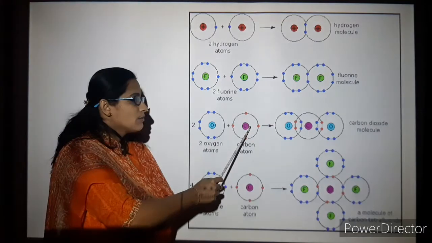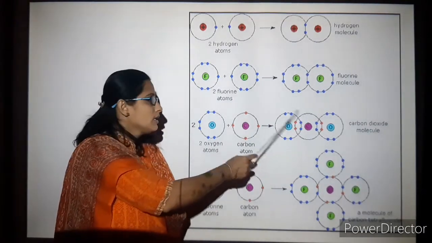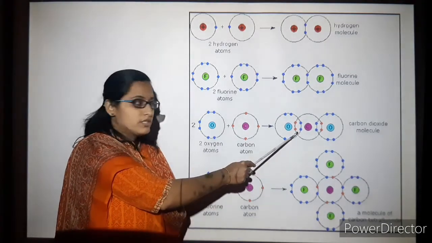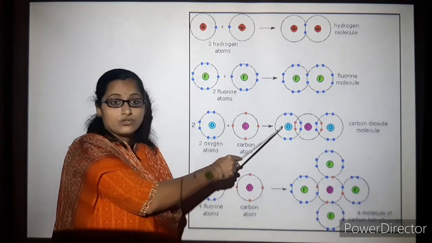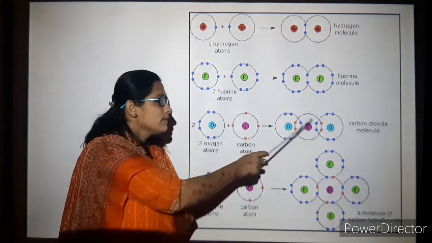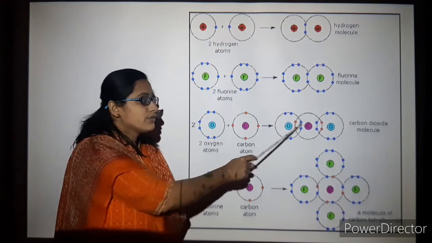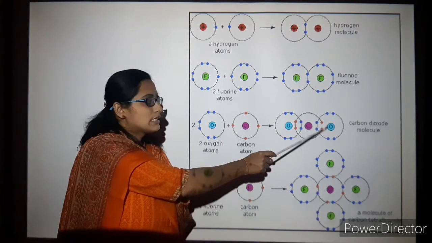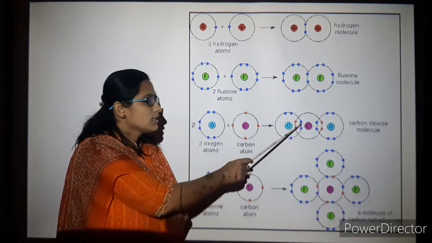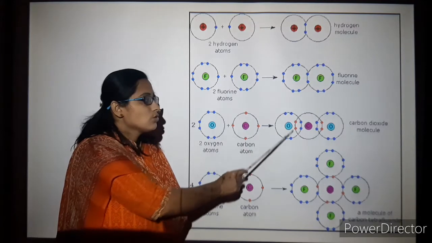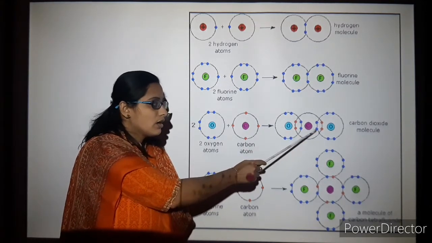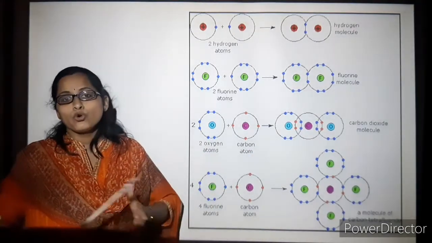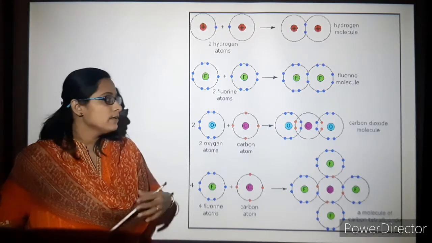Carbon should be in between, with oxygen on both sides. Carbon has 4 electrons in its outer shell. Here also oxygen needs to reach an octet, and here also. So there is sharing of 2 electrons from each oxygen. Carbon becomes 4 plus 4, that is 8. Here 2 from carbon and 2 from oxygen, totally 8. Here also 2 from carbon, 2 from oxygen, totally 8. Then it becomes CO2, the carbon dioxide molecule.